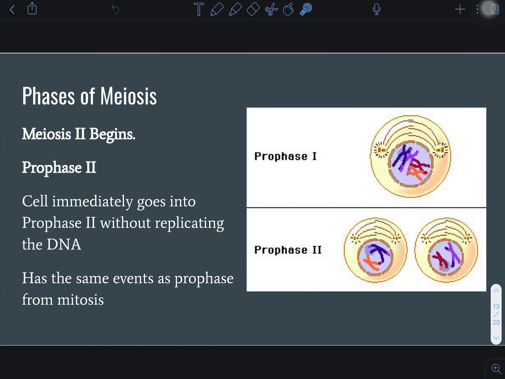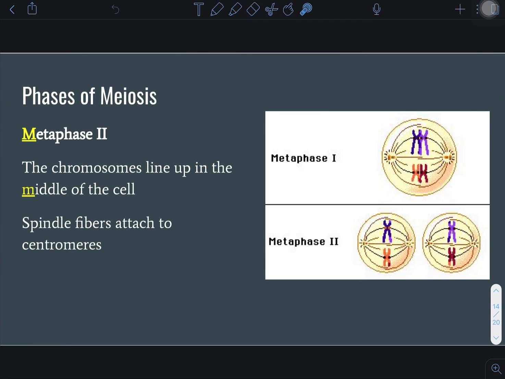Then we go into meiosis 2. PMAT occurs again, but now we call it prophase 2. Cells immediately go into prophase. They don't replicate DNA. It's already been replicated. It has the exact same steps as mitosis, it's just now we have half the number of chromosomes as we originally did. So prophase 2, nucleus dissolves, spindle fibers, all that good stuff.